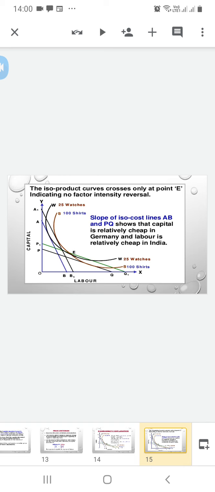The slope of isocost lines AB and PQ shows that capital is relatively cheap in Germany and labor is relatively cheap in India. Why? Because Germany is capital abundant and India is labor abundant. That's why in Germany capital is cheaper than in India, and India is labor abundant, so labor is cheap in India.